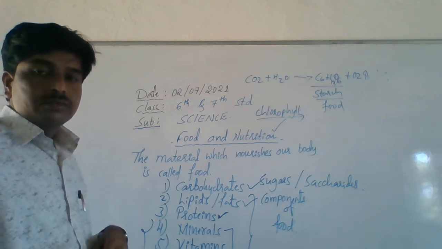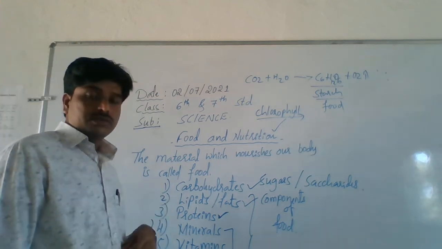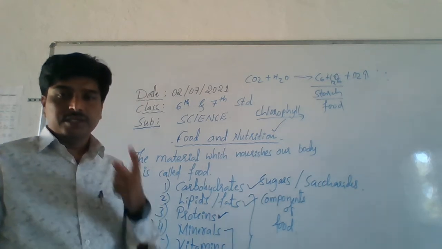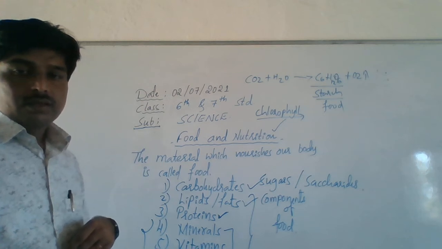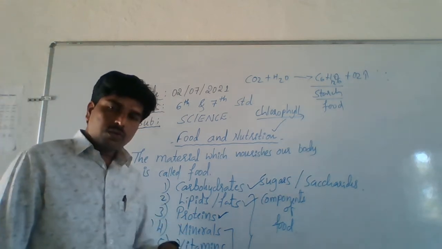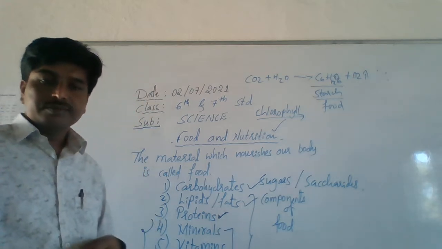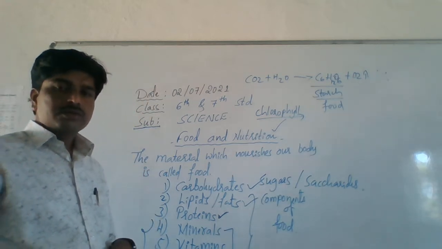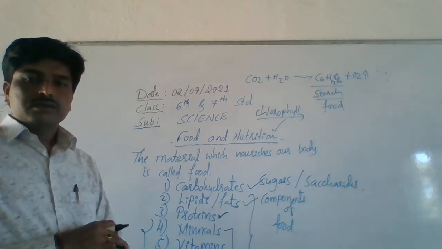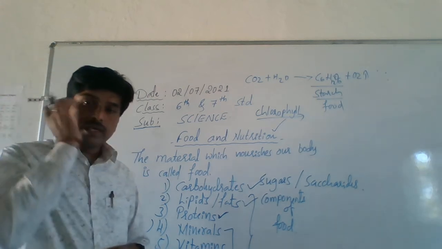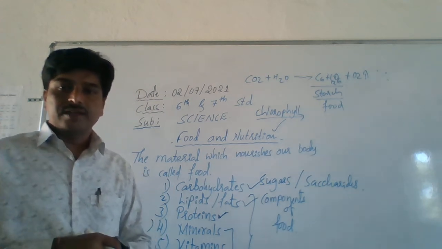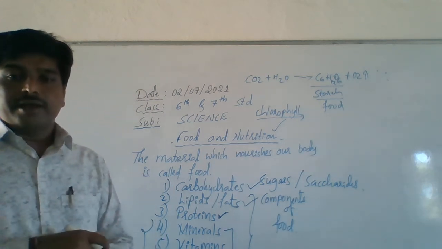Vitamins are also very necessary to us: vitamin A, vitamin B, C, D, like this. If you don't provide the vitamins to your body, it causes certain diseases. The lack of vitamin A causes night blindness.